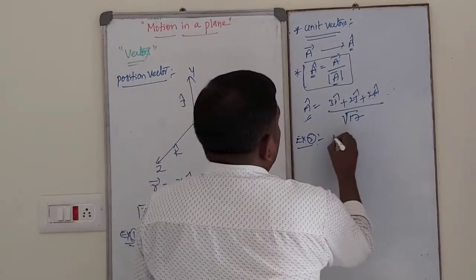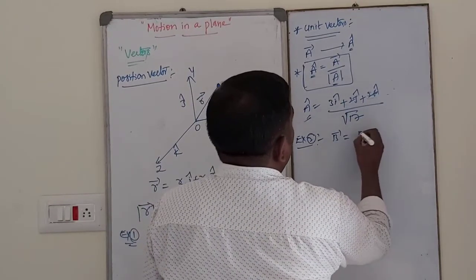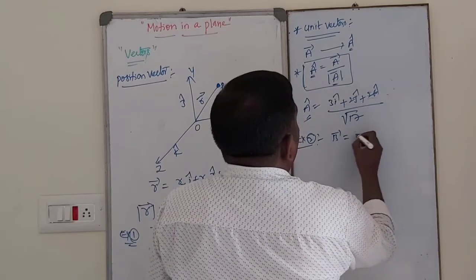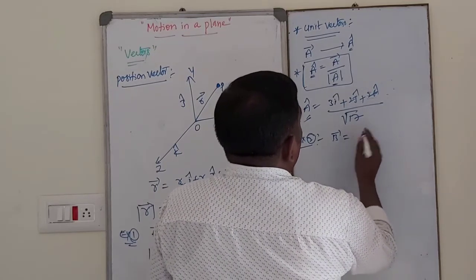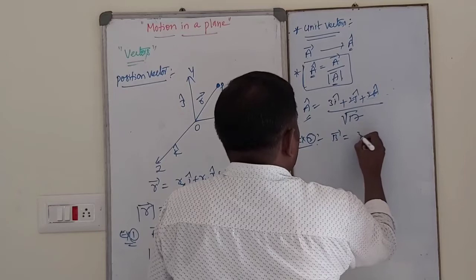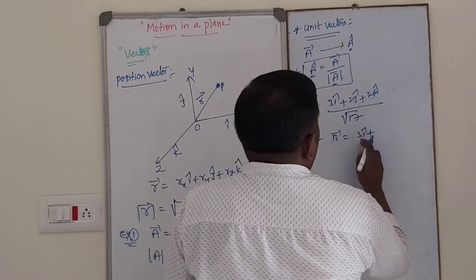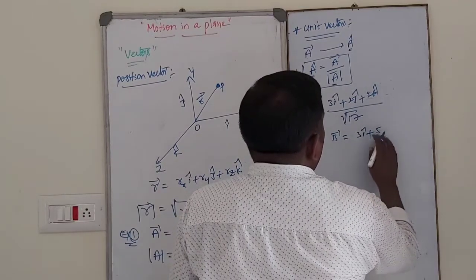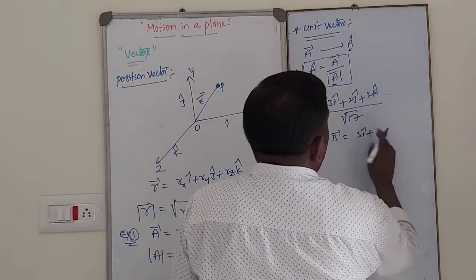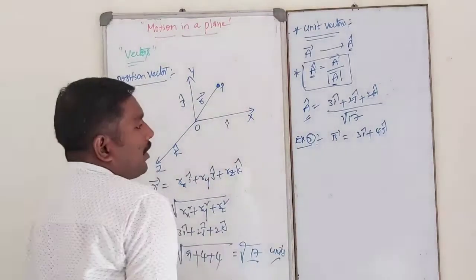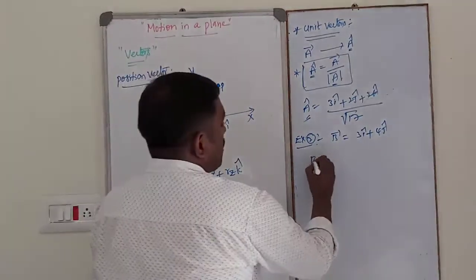Suppose b bar is equal to 3i cap plus 4j cap. Calculate the magnitude in this case.